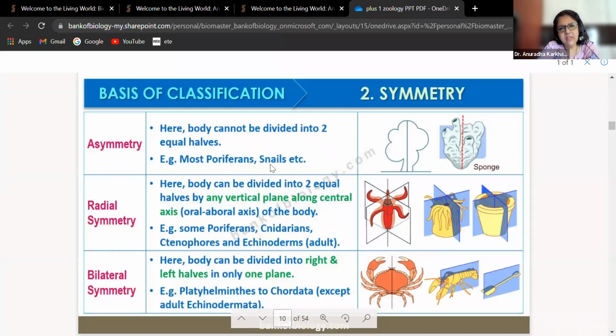Most of the poriferans and snails show this type of asymmetrical structures. Radial symmetry: here the body can be divided into 2 equal halves by any vertical plane along the central axis. So you cut it in this fashion, you cut it in this fashion, you cut it in this fashion. Whatever way you want to cut it, you are always going to get 2 equal halves. Okay, so see, they have shown the diagram of 2 equal halves.